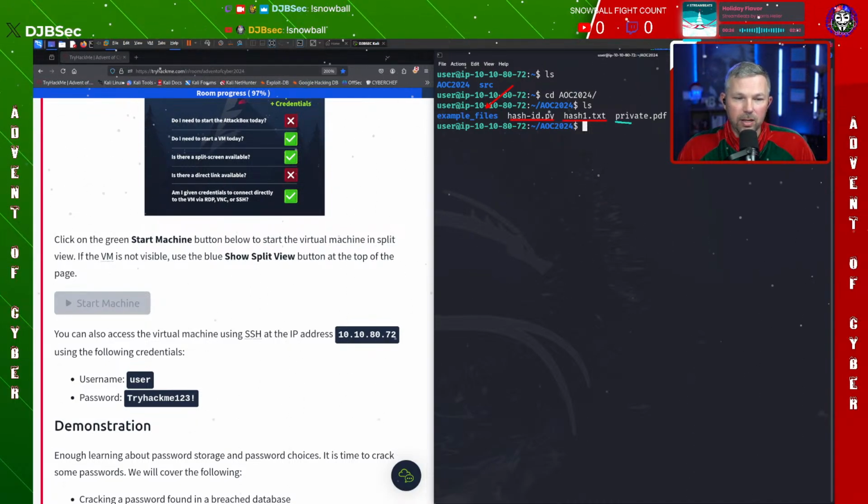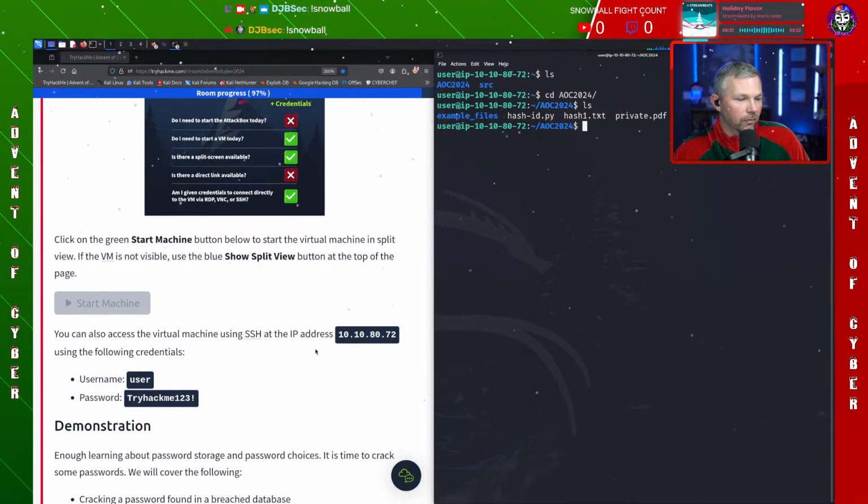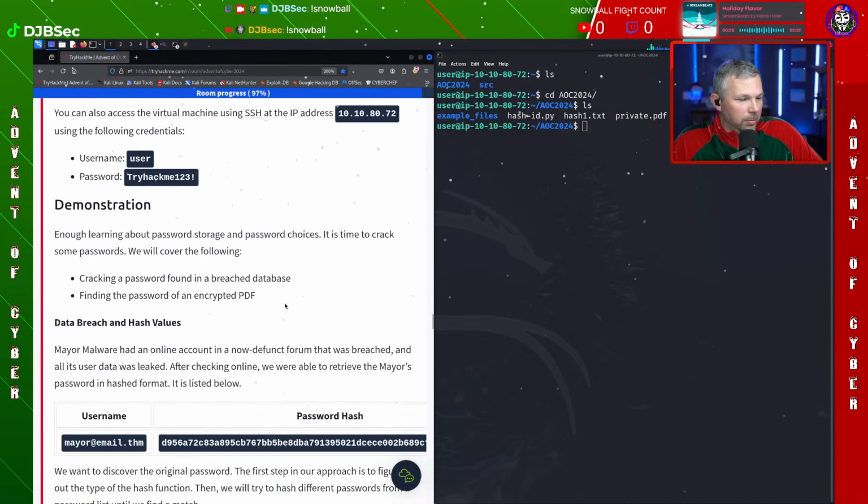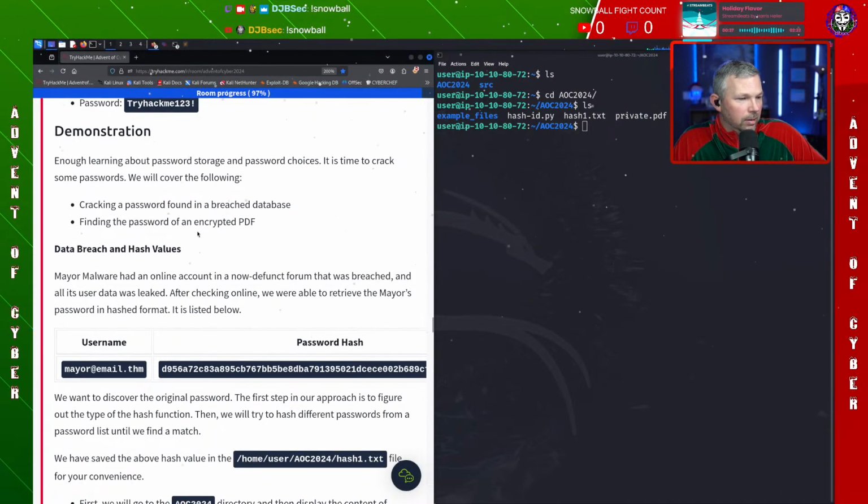We've got a private PDF. That's the PDF that we pulled off. And then we're going to look at a word list that TryHackMe has given us that we will use eventually. All right, so demonstration.